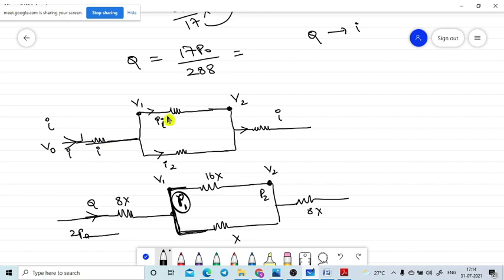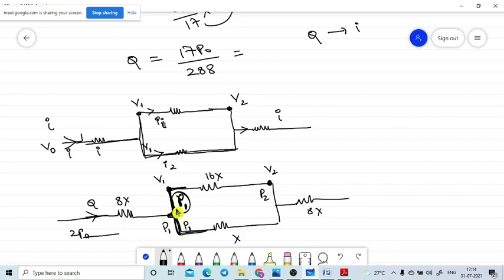If it is V1, then here itself V1 only, potential same. In the parallel connection potential is same, and they will have different currents. So throughout this tube, potential is common.